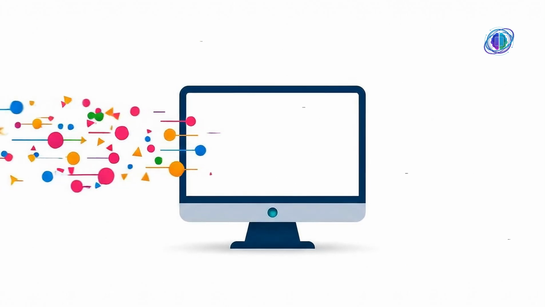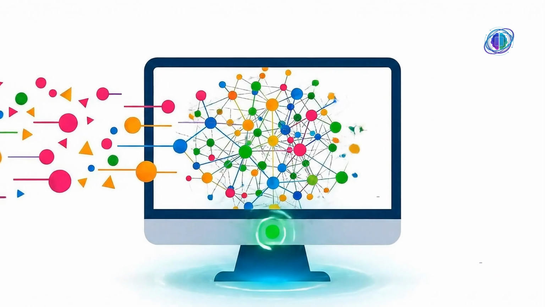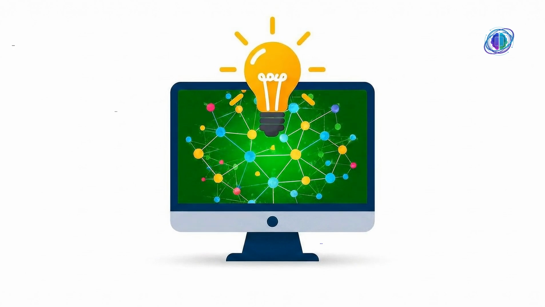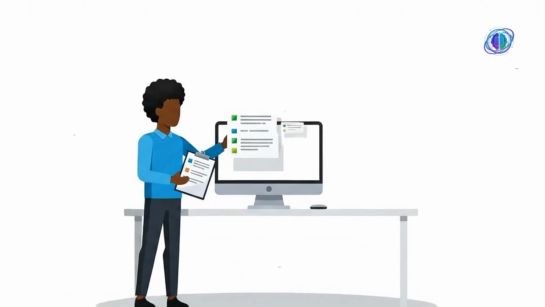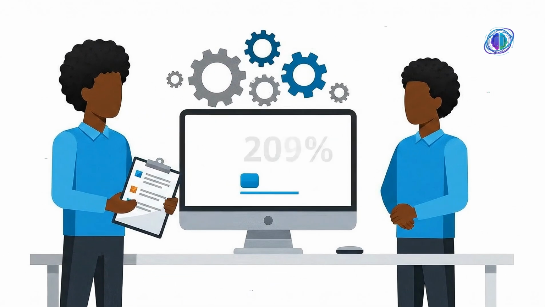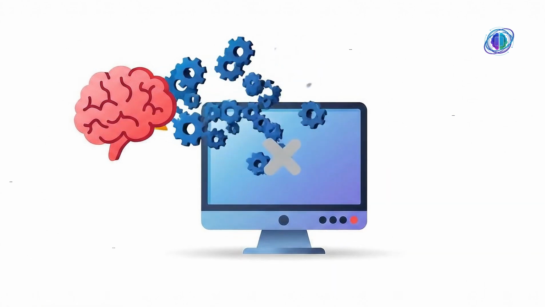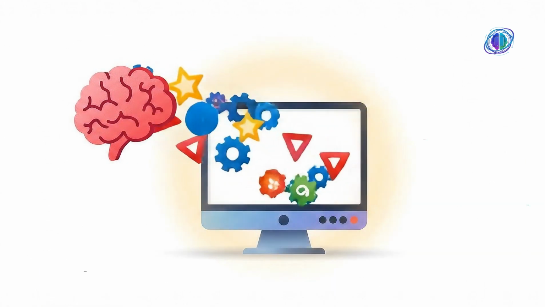Machine learning is a way to teach computers how to learn from experience. Normally, a human has to give a computer very specific instructions to do a task. This is like following a recipe exactly as it is written. In machine learning, we do not give the computer a fixed set of rules.